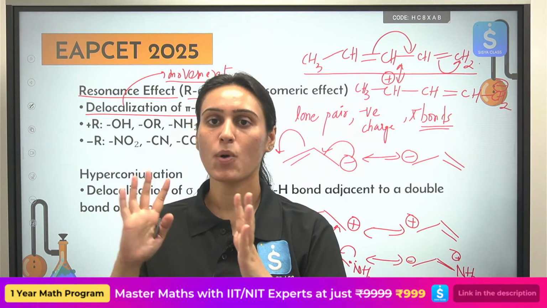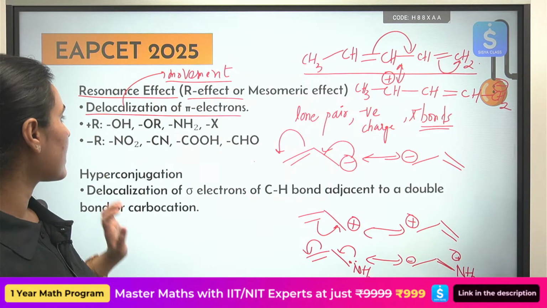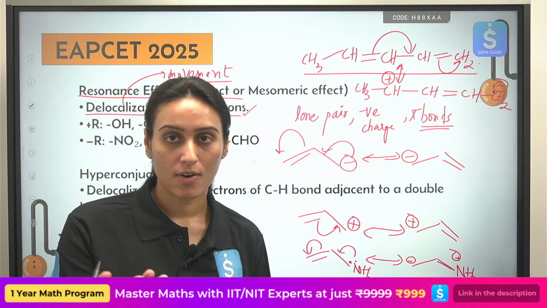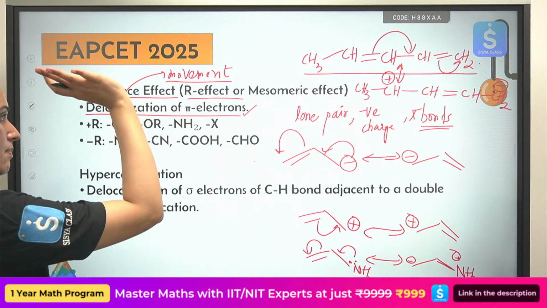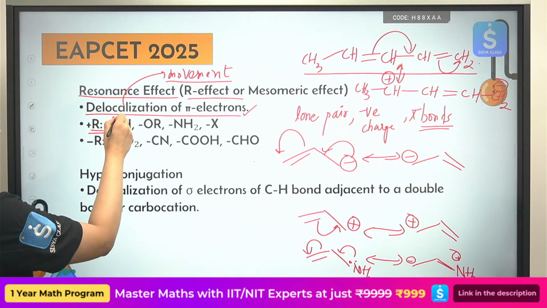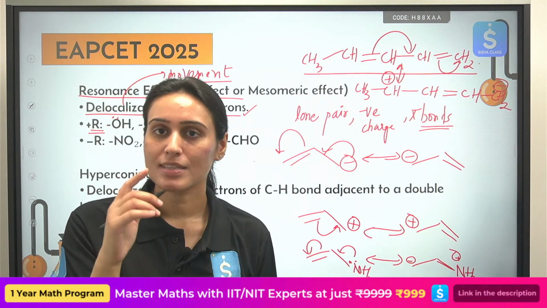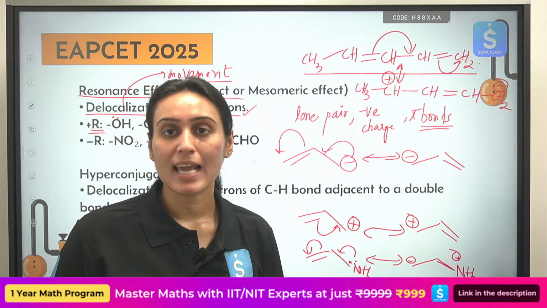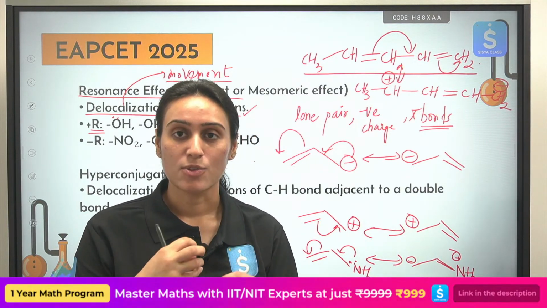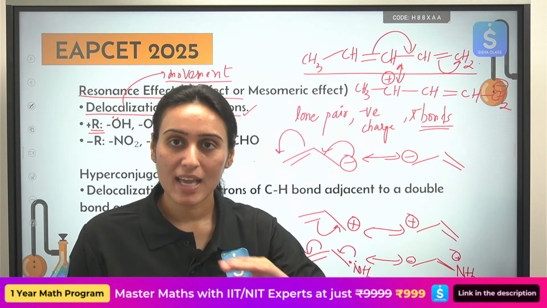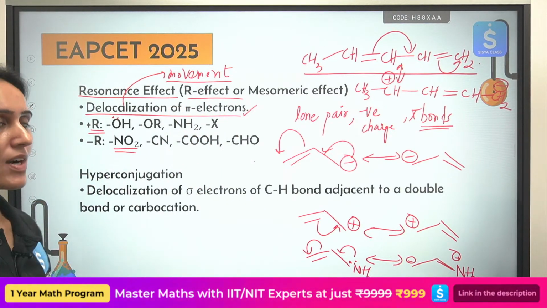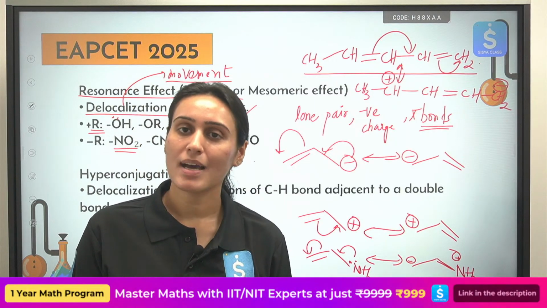Okay, so what are the important points for resonance effect or mesomeric effect? First of all, there will be delocalization of pi bonds, lone pair of electrons, or negative charge. Great. It is also a permanent effect. And what type of groups have we seen? Plus R effect groups, which are going to increase the electron density on the alkyl chain. They will push the electron density away from themselves. Those groups are called plus R effect groups. Those groups which are going to pull the electron density towards themselves, we call them minus R effect groups.